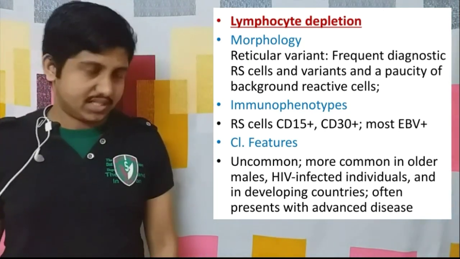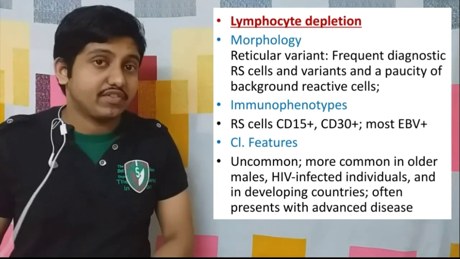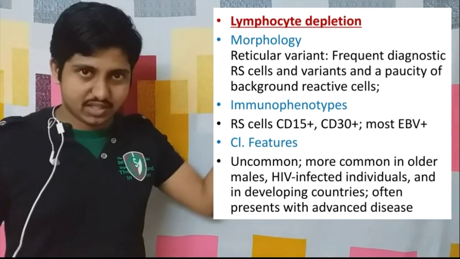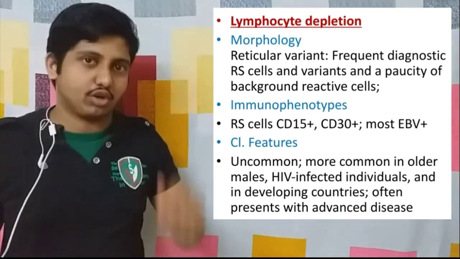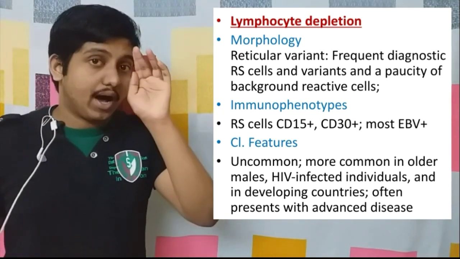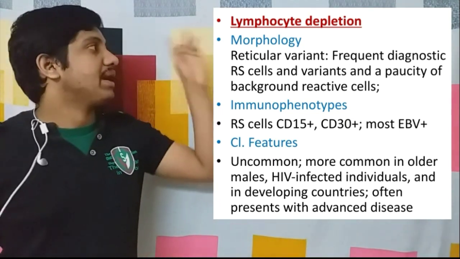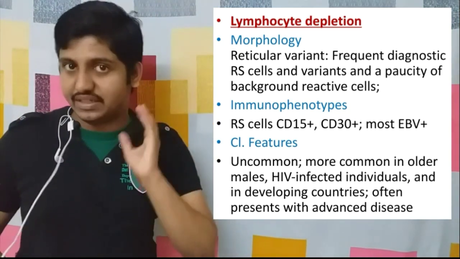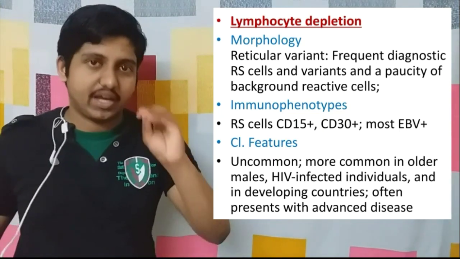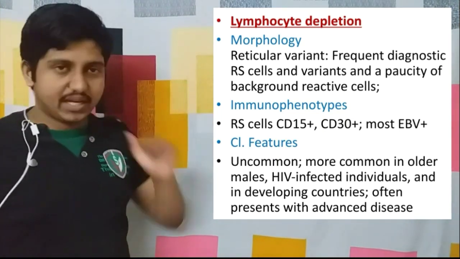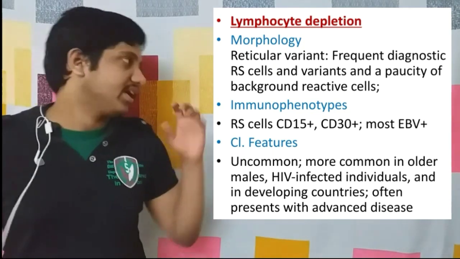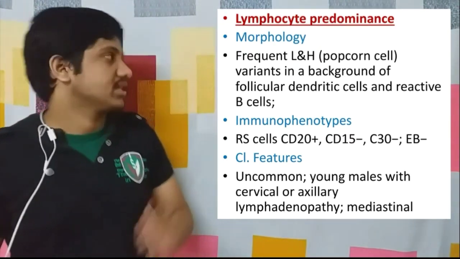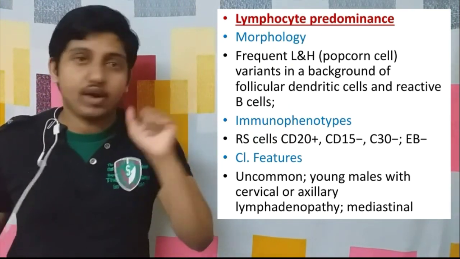Now the clinical features. First we tell whether it is common or not. It is the least common. Lymphocyte depletion is the least common type. In which group is it more common? It is more common among HIV infected individuals. Which gender is it more common in? It is more common among males, and that too older males. That's all.